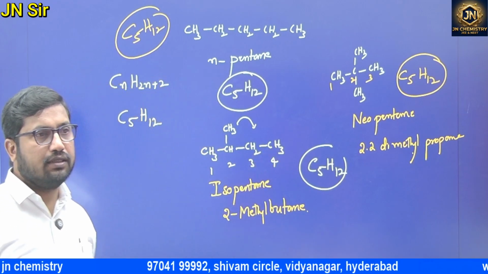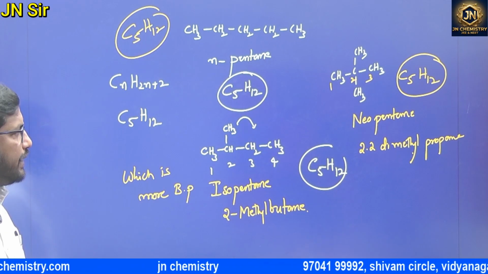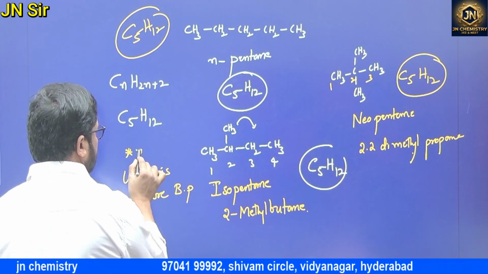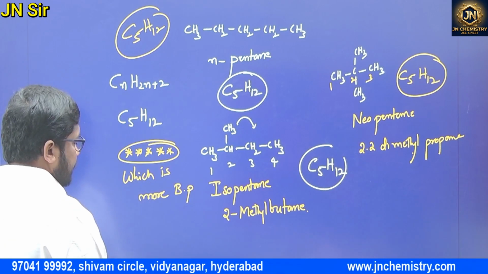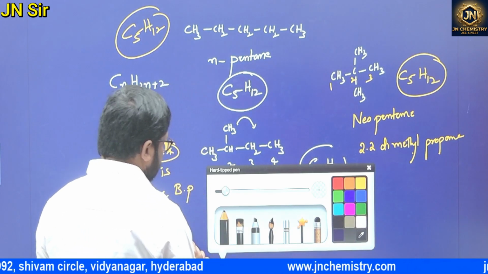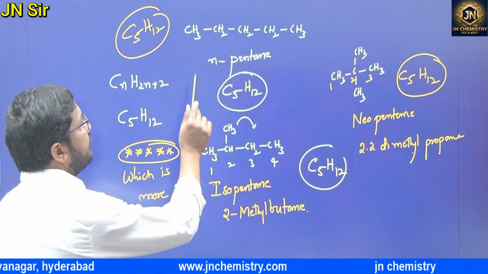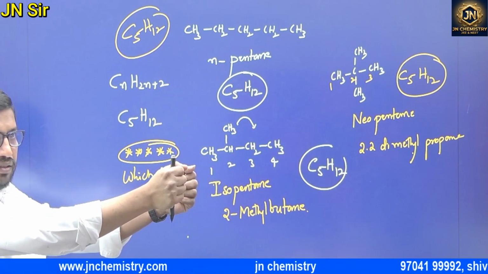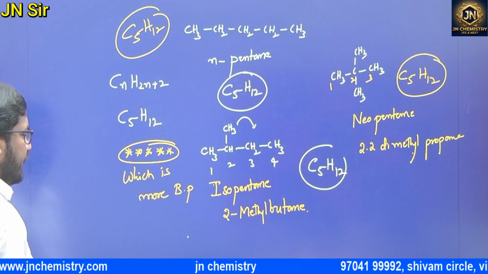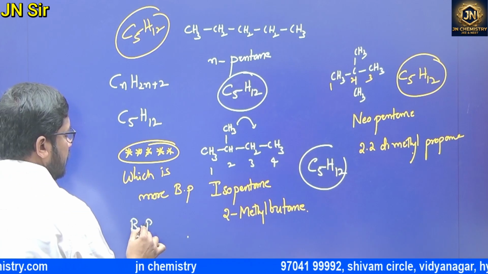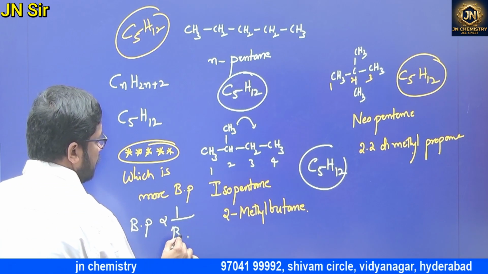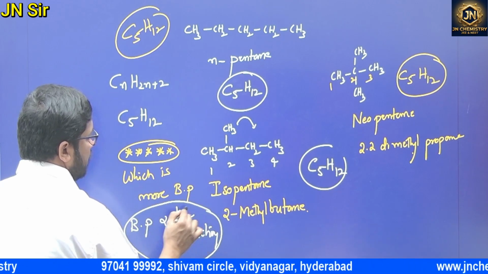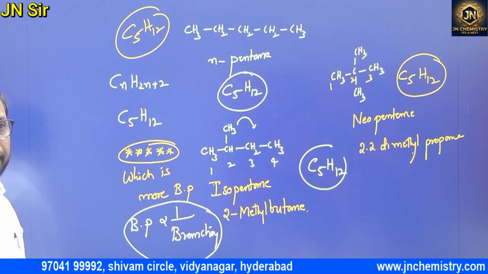In these 3 structures, which has the higher boiling point? N-pentane, isopentane or neopentane. This is a very important 5-star question, put 5 stars. I'll discuss this in hydrocarbons, alkanes, but I'm telling you here: if it has more surface area, more attractions, then more boiling point. So directly we can say boiling point is inversely proportional to branching. This is very important.